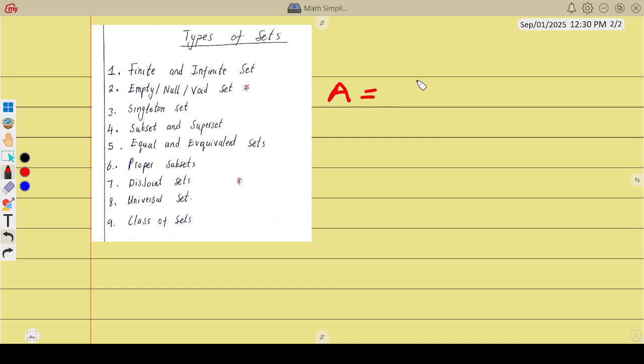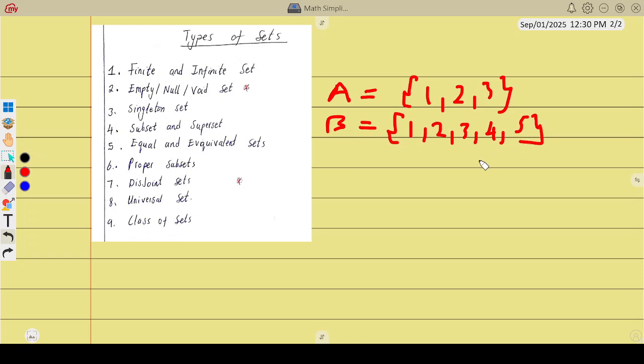Let's say set A is 1, 2, 3 and set B is 1, 2, 3, 4, 5. Here you can see that all the elements in A are also in B. So A is a subset of B. This is the symbol for subset.